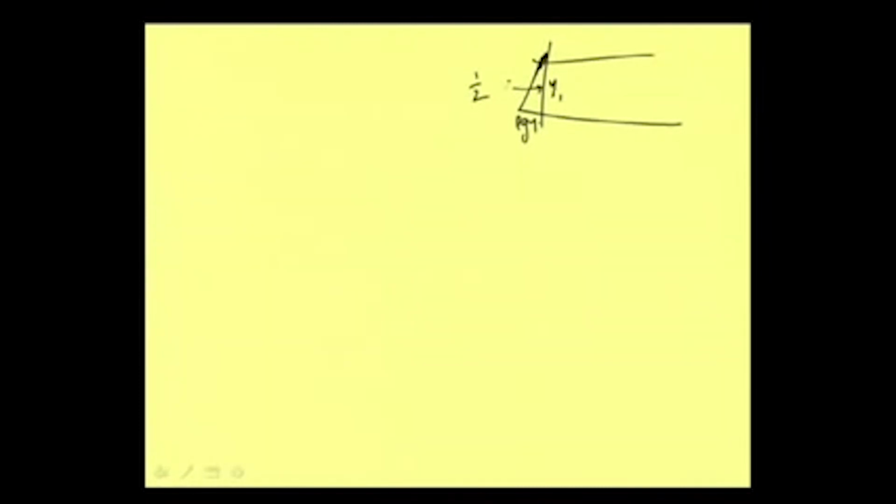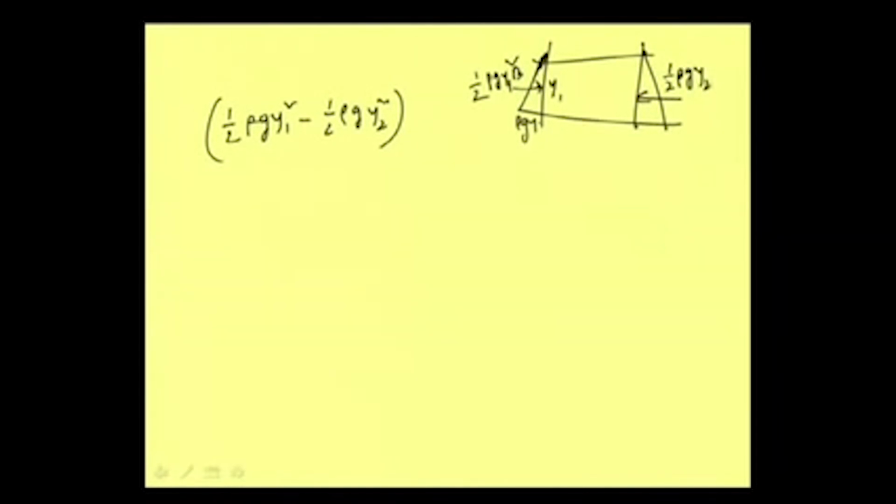So half of rho g y squared is the pressure force per unit width. If we talk about a width of b, this will have to be multiplied by b, and this is y1. So P1 minus P2 we can write as half of rho g y1 squared into b minus half of rho g y2 squared into b. B is the same because the channel is prismatic, so we can write P1 minus P2 in this form.